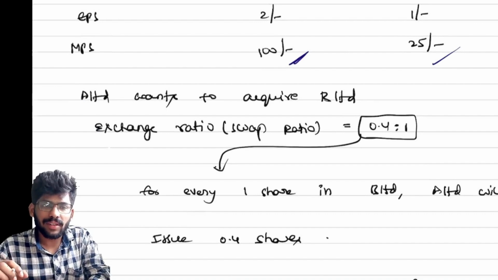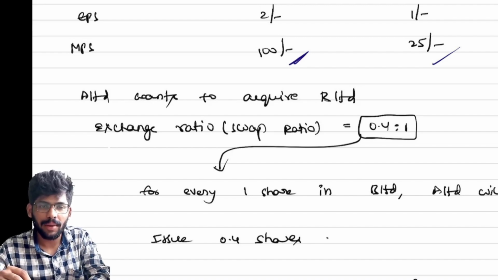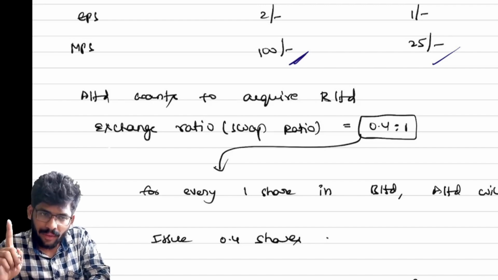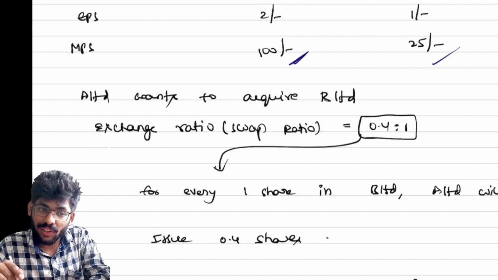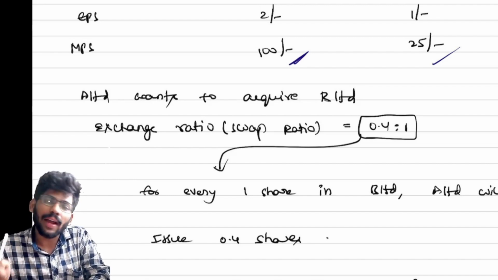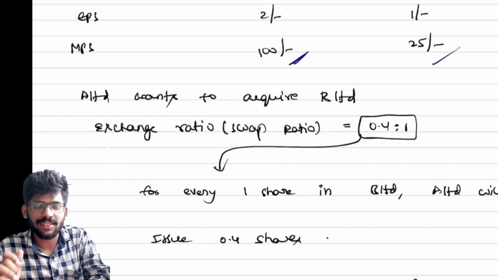This is case 1. A Limited wants to acquire B Limited. The exchange ratio is 0.4 is to 1, which means for every 1 share we need to issue 0.4 shares. For every 10 shares we need to issue 4 shares, and for every 100 shares we need to issue 40 shares.